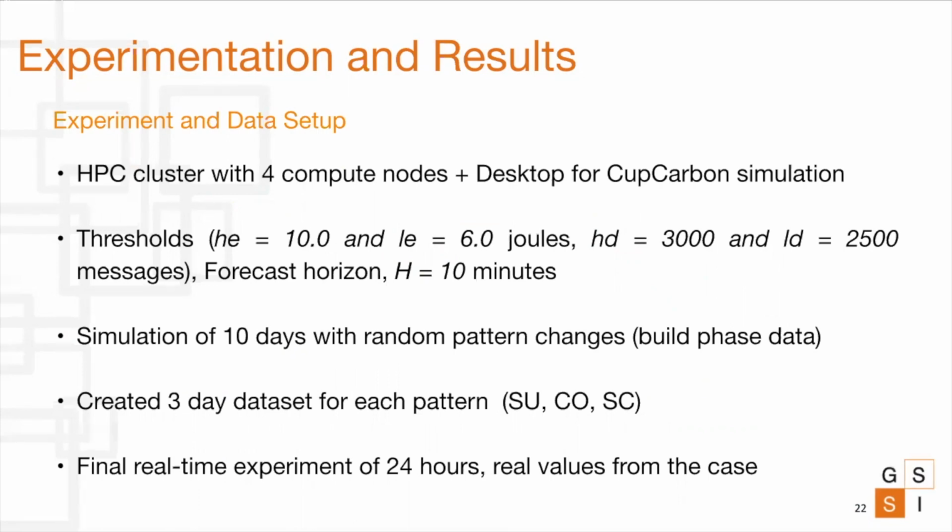We first simulated the system for a period of 10 days, during which we randomly vary the pattern. This was done to capture the variations that might happen during the runtime. And this formed our basic training set. Then we created 3 data sets by running the simulation for each of the pattern, and this was done for a period of 3 days. And this formed our validation data set. Finally, the real-time experiment was run, which was done for a period of 24 hours, as NDR is basically a one-day event. And this complete simulation was done based on the real values observed from the case study.